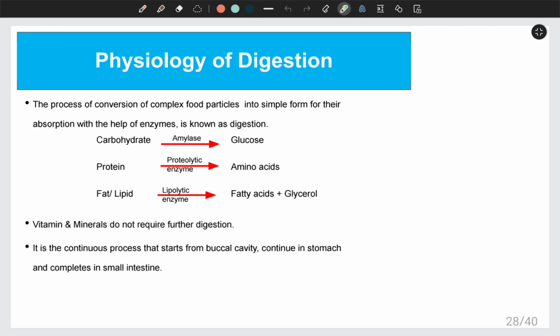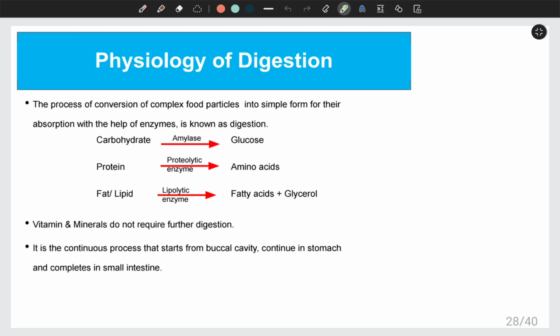Though carbohydrate, protein and fat need to be converted into simple form by the help of enzymes, there are also other nutrients present in the food, like vitamins and minerals, but they don't need to be converted into a simple form. They can be directly absorbed by our body. And let me tell you, digestion in humans starts from the buccal cavity, continues in the stomach and completes in the small intestine.